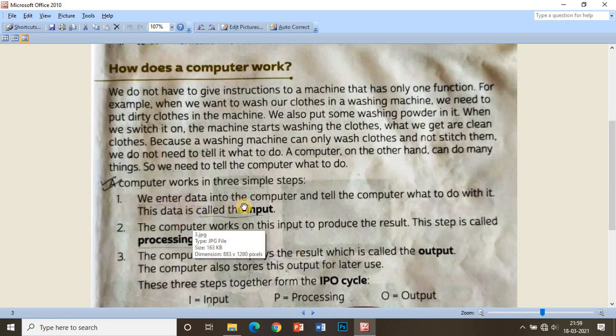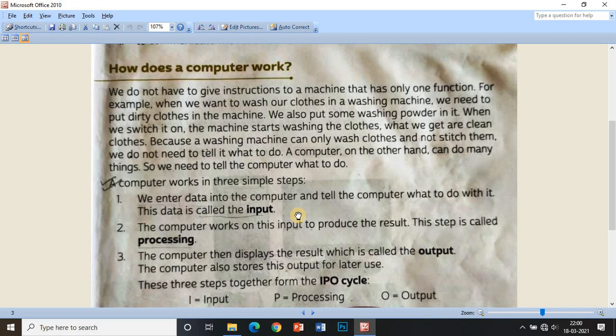we enter data into the computer and tell the computer what to do with it. This data is called the input. For example, if we have to add two numbers, we have to give the data to the computer and we have to give the command. So we will get the correct answers. So the data entered by us, or you can say the command given by us, is known as input. This is the first step.